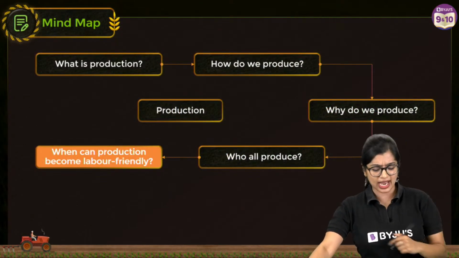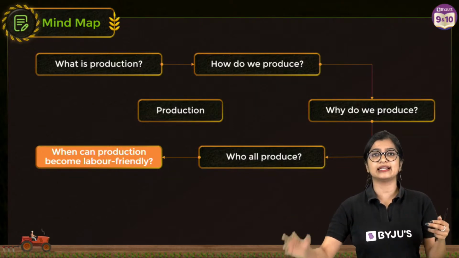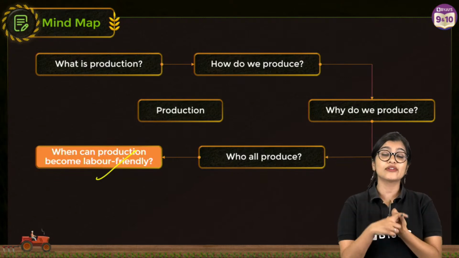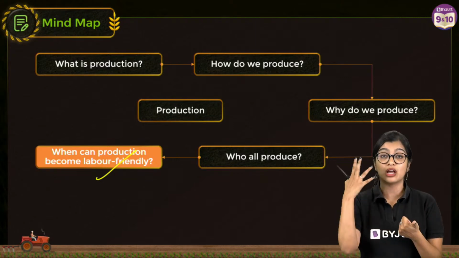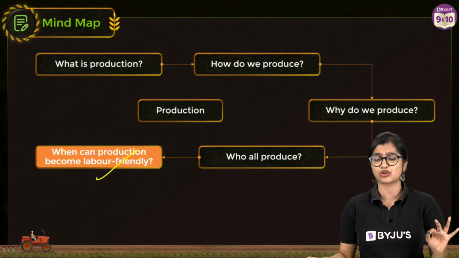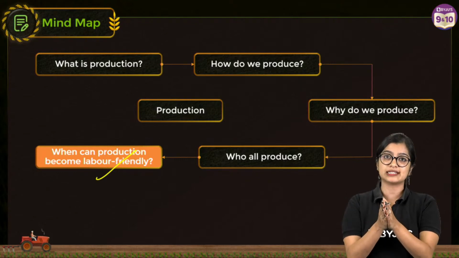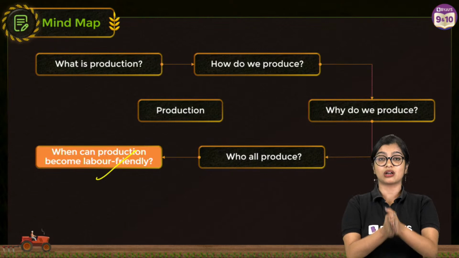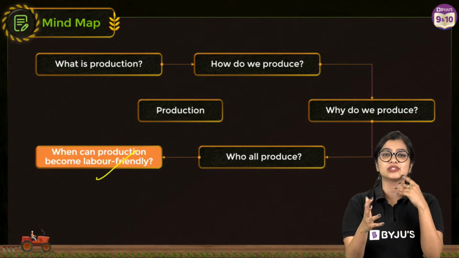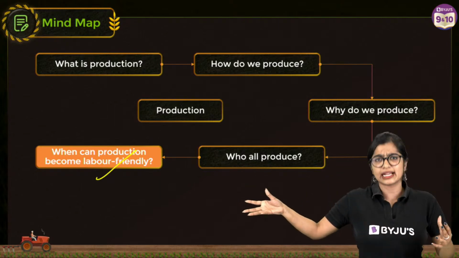So now we're moving on to the last part of it, as to how can production become a little more labor friendly. Now at this point we see that if we want to be labor friendly, the government has to get involved, right? So a lot of government policies are there, which you learn about in your higher grades, this is just extra information, wherein in case a daily wage worker does not get a job, they will guarantee that at least for 100 days they give him some minimum wages so that he can survive until he gets a new job.